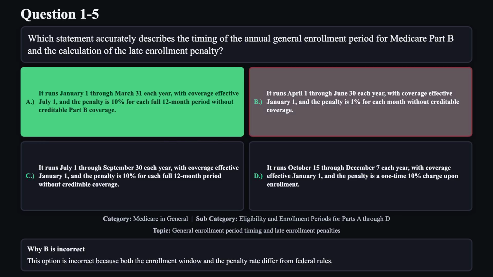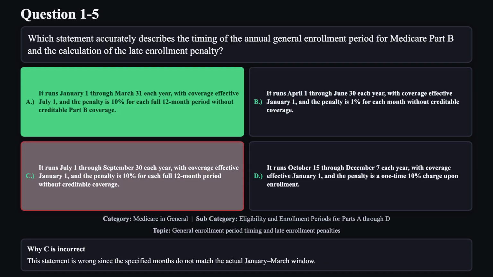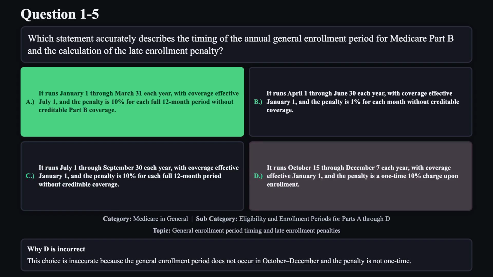Reason B is not correct. This option is incorrect because both the enrollment window and the penalty rate differ from federal rules. Reason C is not correct. This statement is wrong since the specified months do not match the actual January-March window. Reason D is not correct. This choice is inaccurate because the general enrollment period does not occur in October-December, and the penalty is not one-time.